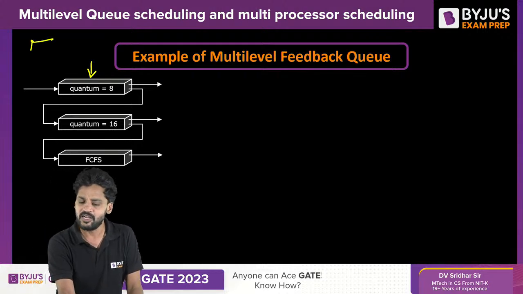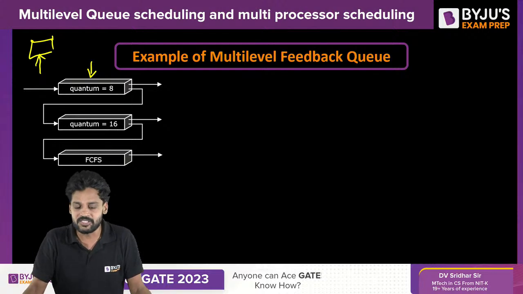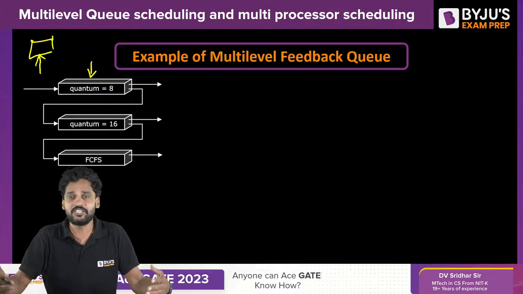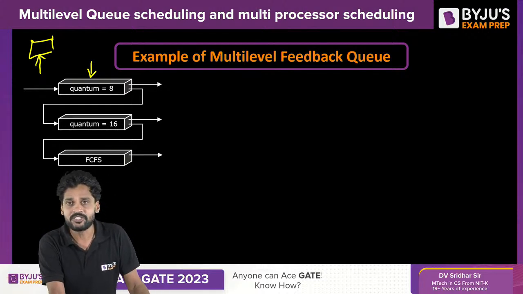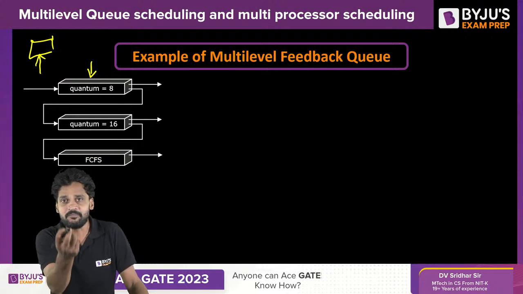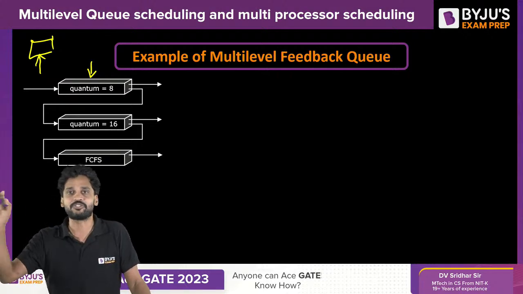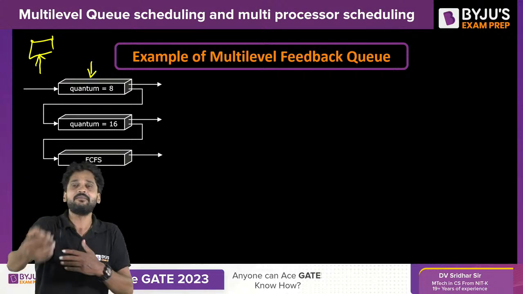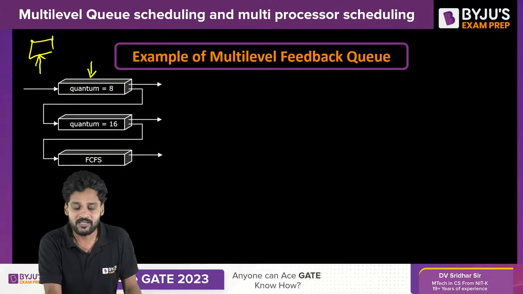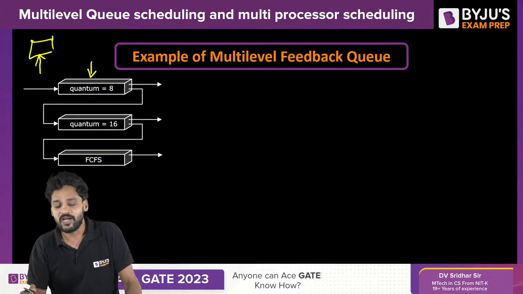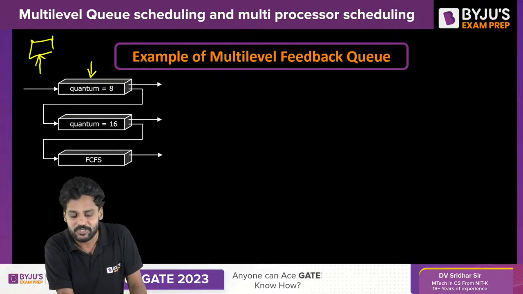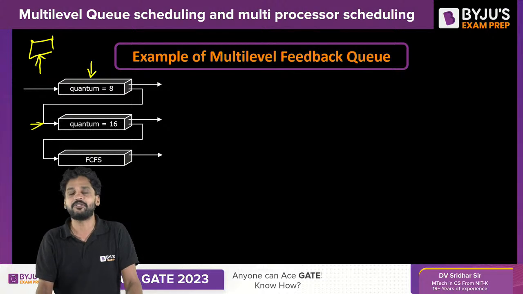Every process from the first queue will be given to the CPU. If it finishes within 8 milliseconds, it will leave the system. If it exceeds 8 milliseconds, it will immediately be preempted out of the CPU and appended as a tail to the second queue.